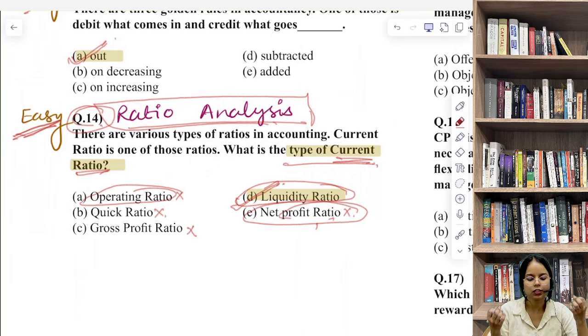करंट रेशियो किससे डील करता है? लिक्विडिटी से. लिक्विडिटी से डील करता है, because we were talking about कि within one year उन्हें कैश में कन्वर्ट किया जा सकता है. So that's your liquidity. So we are talking about liquidity here.